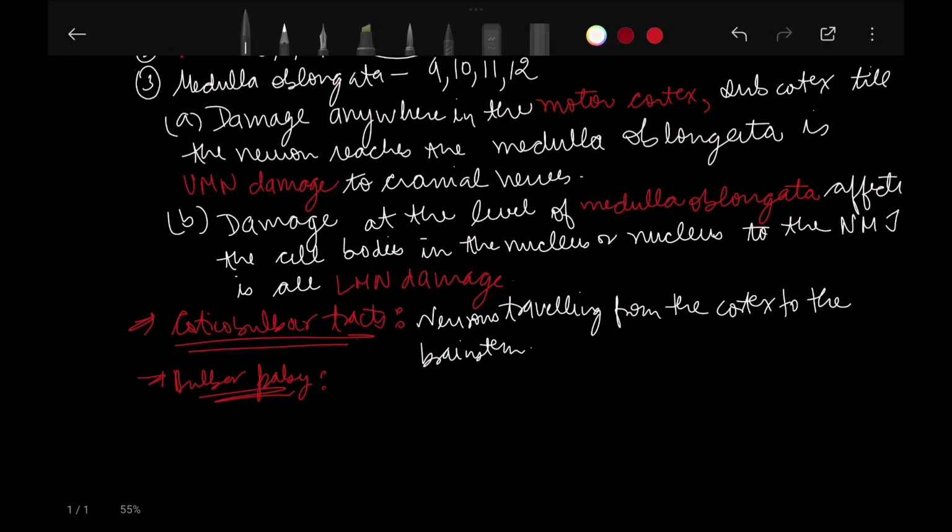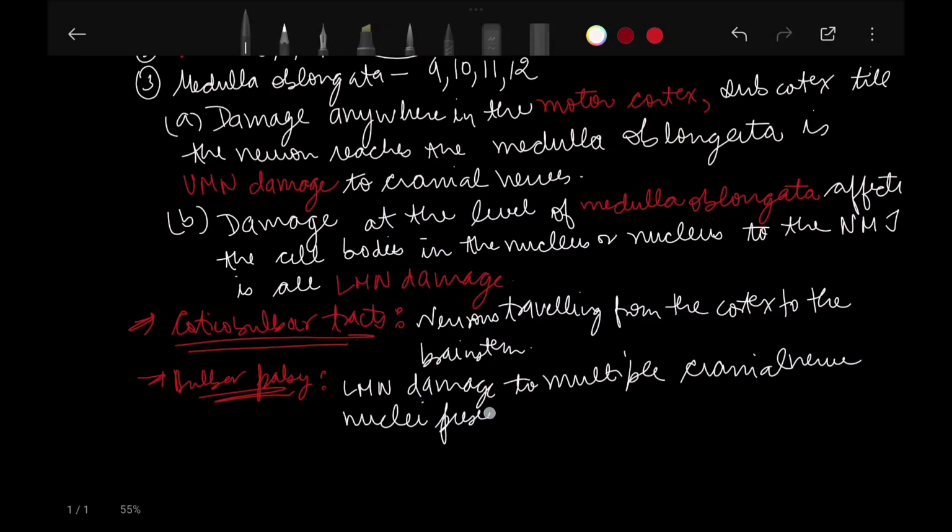Bulbar palsy is the lower motor neuron damage to multiple cranial nerve nuclei present in the medulla oblongata.